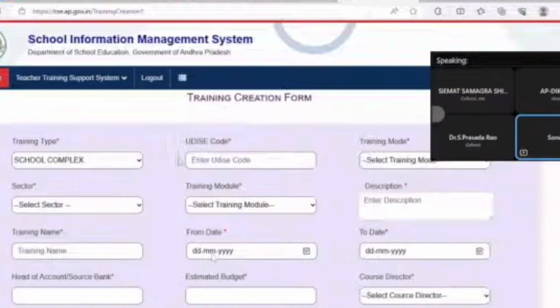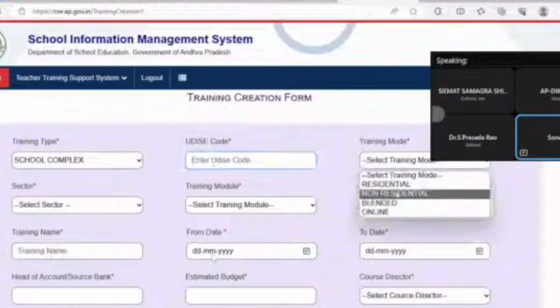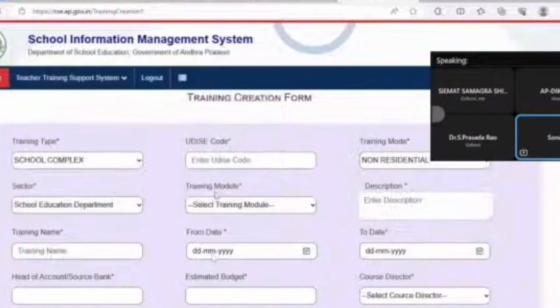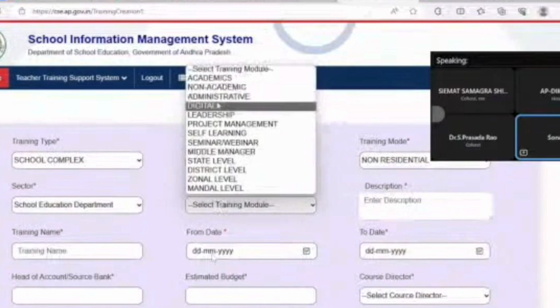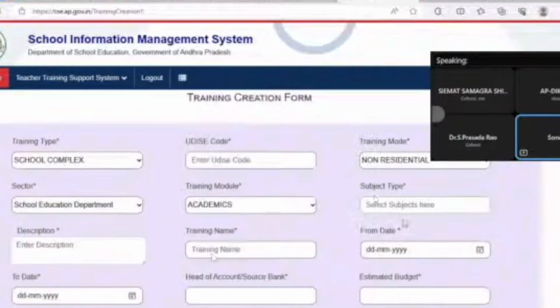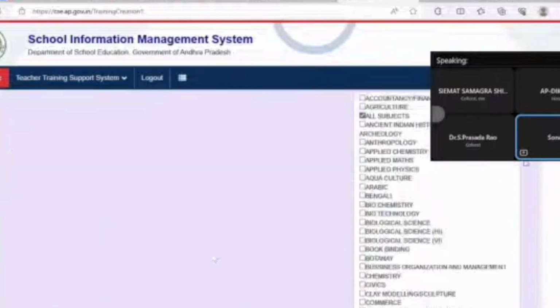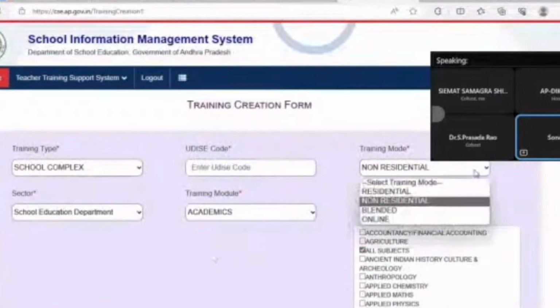Once you select the school complex, you will automatically get the UDISE code for that particular school complex. Fill in the details of your UDISE where this training is going to happen. Then the training mode is of course non-residential right now, and the sector is our school department. Module, mostly it depends, it would be a mix of everything. But if it is about academics, we can select it. If it is about leadership, that is also there. If we select all subjects, if it is subject specific, just a second. Subject specific training, then this will happen.